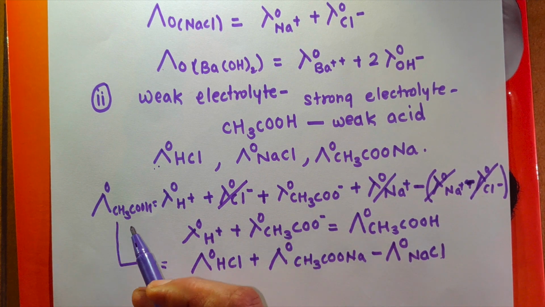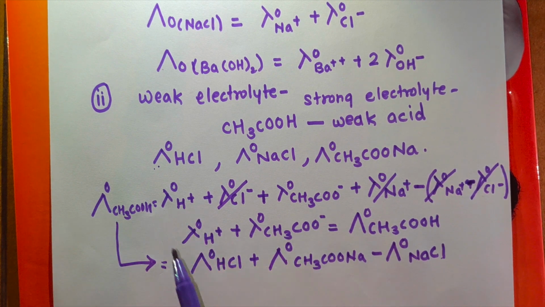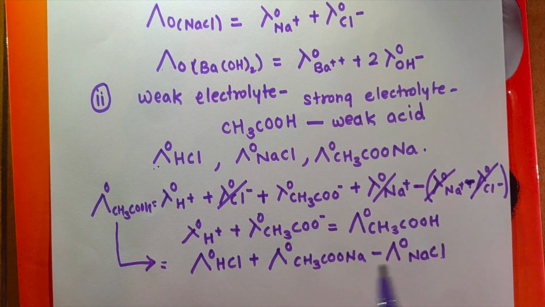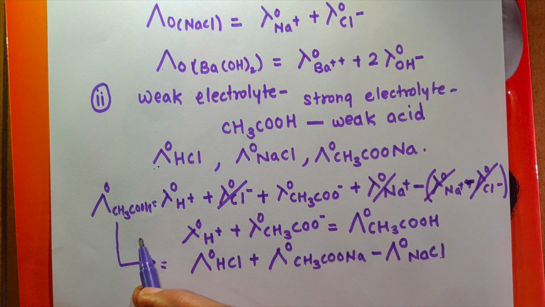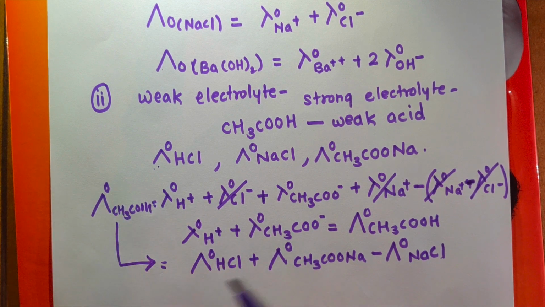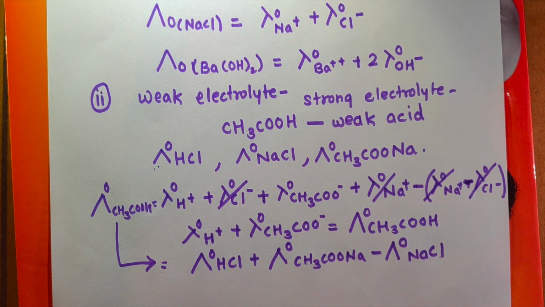Like this, for any weak electrolyte, the associated strong electrolytes are taken. The molar conductivities at infinite dilution of these electrolytes are calculated, and by using the formula, we can determine for weak electrolytes the molar conductivity at infinite dilution.